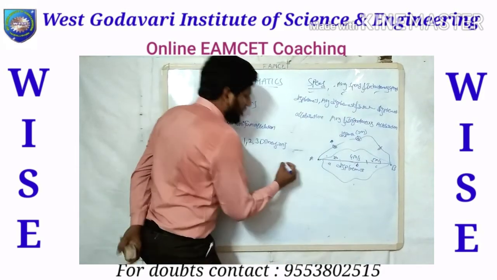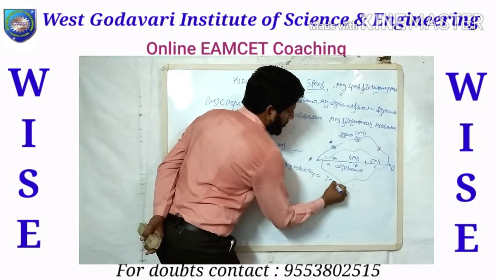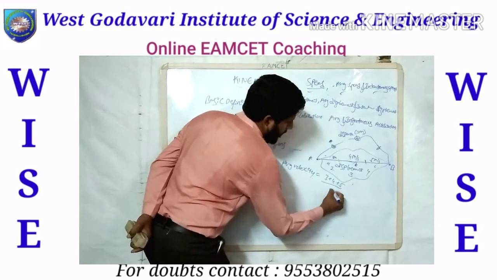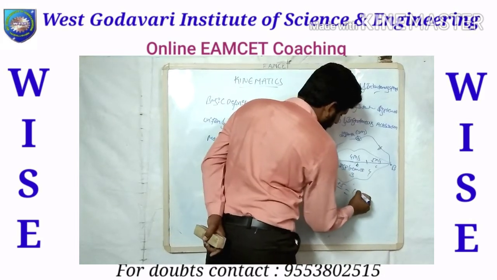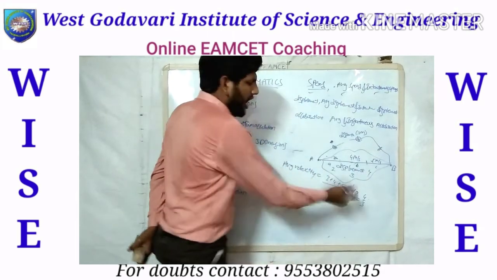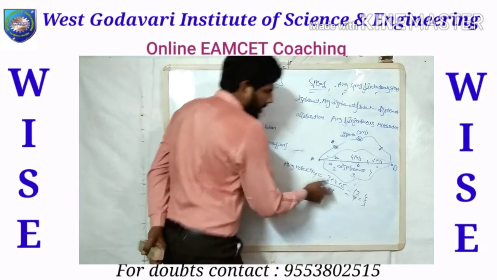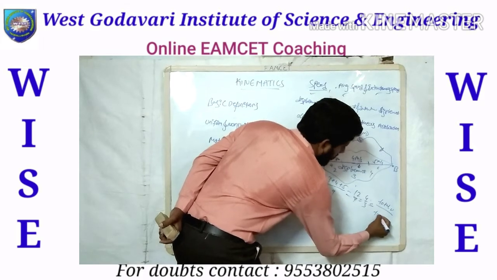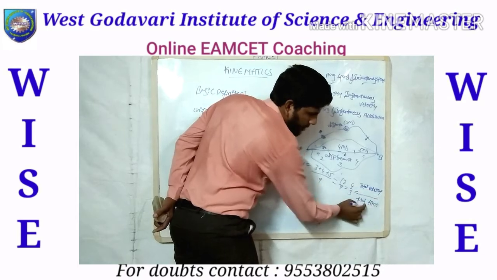Now if you want the average velocity, simply add the velocities, 3 plus 4 plus 5, that is 12, divided by the time: 2 seconds, 3 seconds and 4 seconds, total 9 seconds. So 12 by 9, simply 4 by 3. This is the average velocity. Now coming to instantaneous velocity. Let us write the formula: total velocity by total time. That is the definition of average velocity.